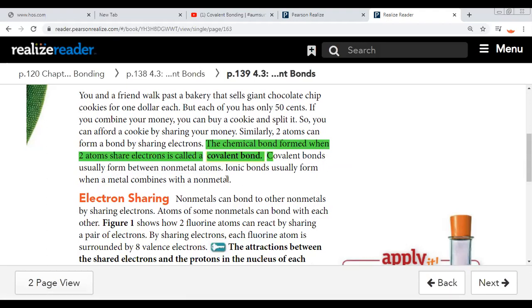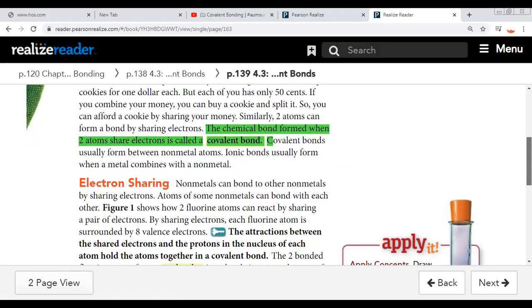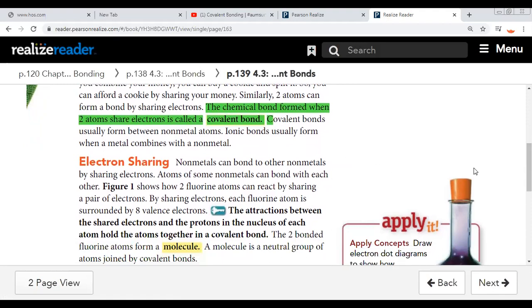A covalent bond usually forms between non-metal atoms, but when a metal combines with a non-metal, it is an ionic bond, which we studied last session.